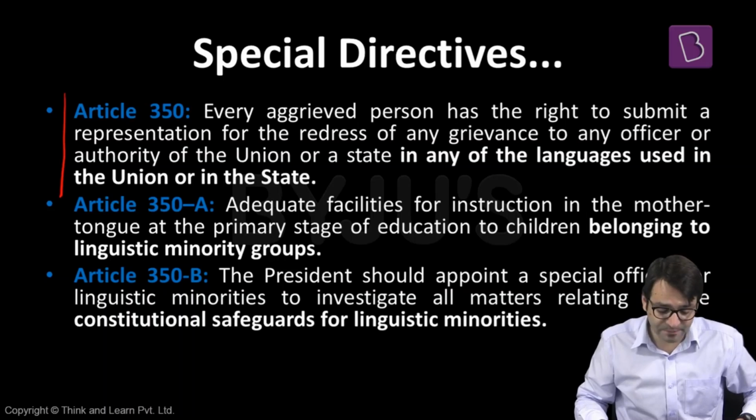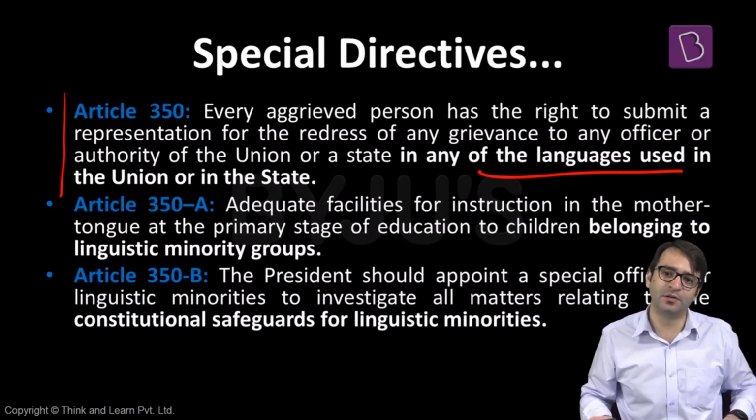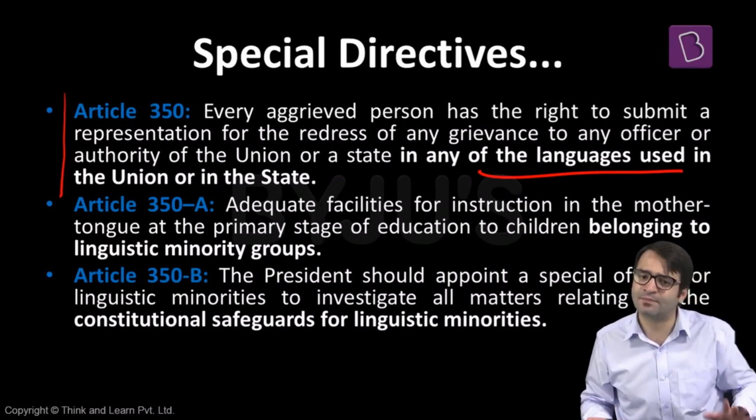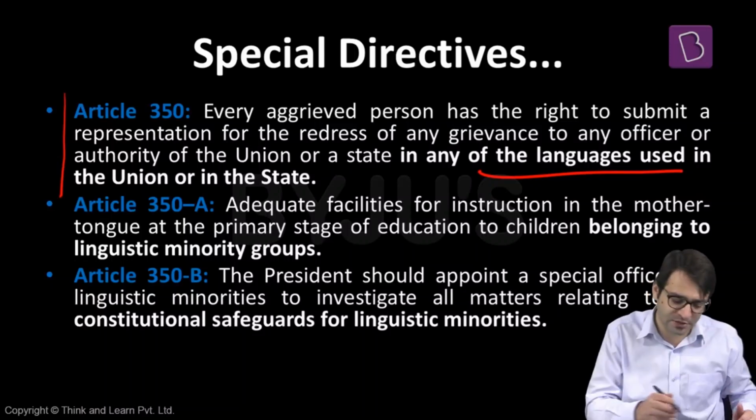Every aggrieved person has the right to submit a representation for the redress of any grievance to any officer or authority of the union or a state, in any language used in the union or in the state. That's Article 350 of the Indian Constitution. So if I have to make a representation to an officer in the central government and I'm from West Bengal, although the official language of the union is English and Hindi, but if I make this representation in Bengali, I have the right to do that because Article 350 allows me.